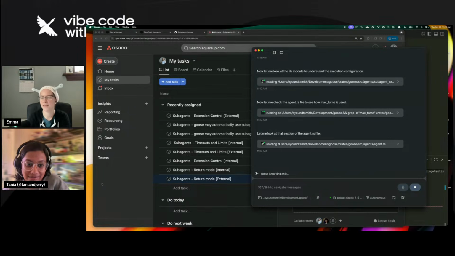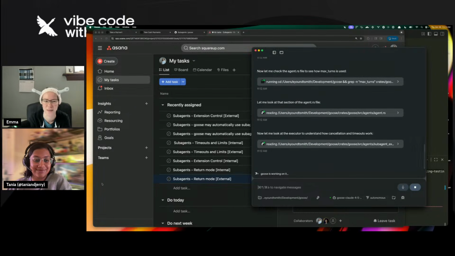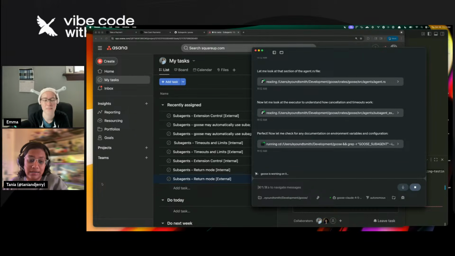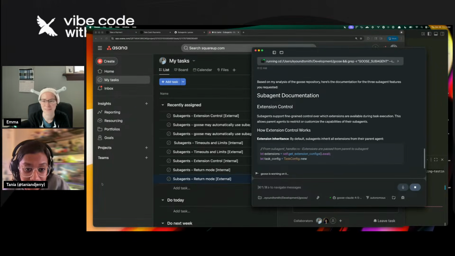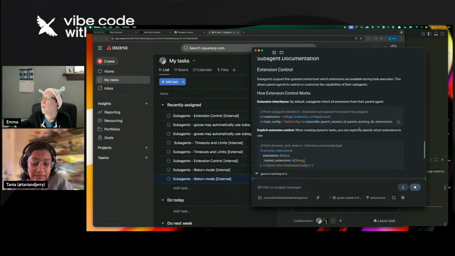And that is very necessary because, like I said, the devs work really hard on Goose, and there's a lot of new features coming, a lot of work being done. It's awesome. It's very interesting how the experience can continue to evolve pretty quickly, and features can change. And it's really useful to be able to ask Goose, take a look. Oh, I see a result there. Yeah, here we go. All right, some documentation already. Agents could support fine-grained control over which extensions are available. I wouldn't say that's what it supports, yes.